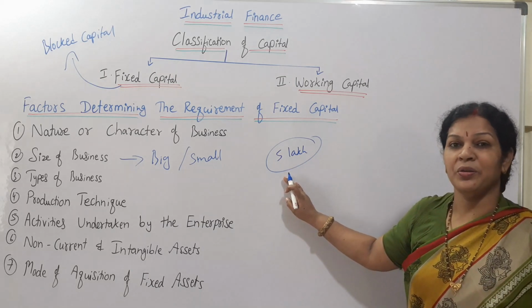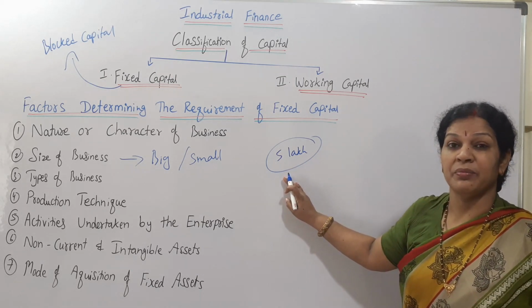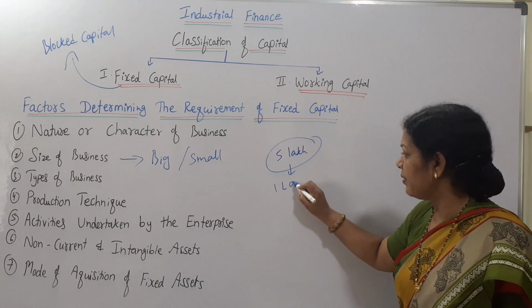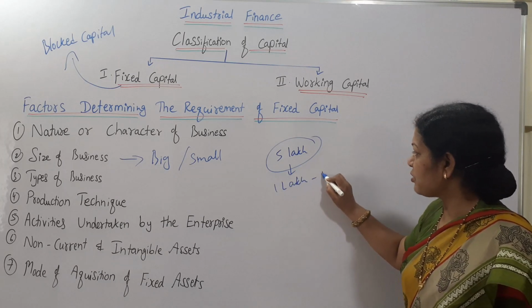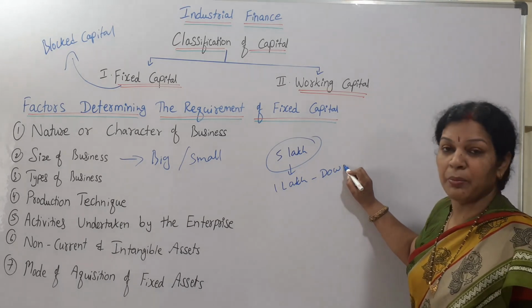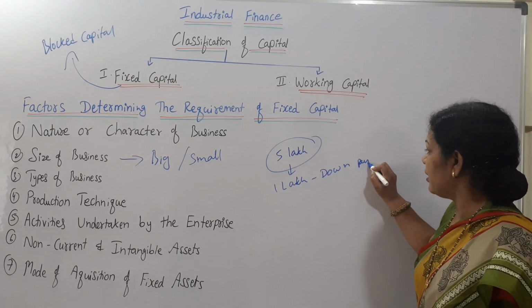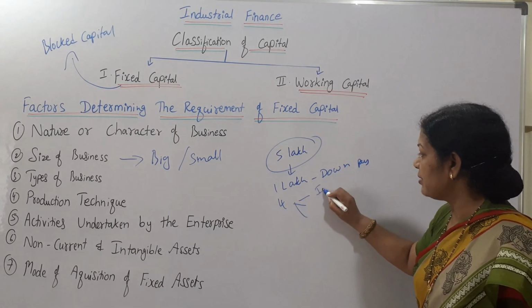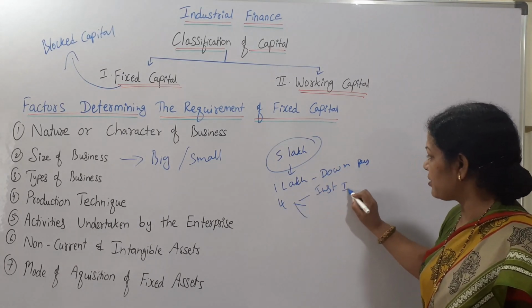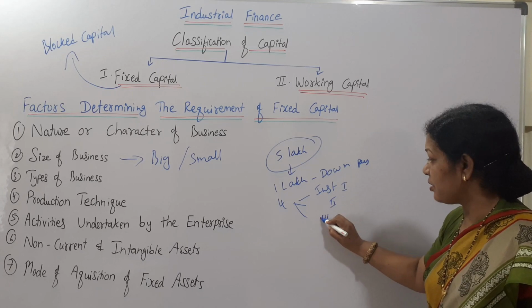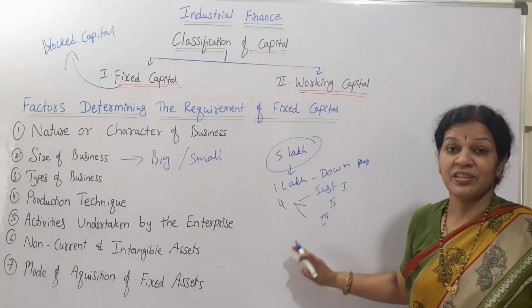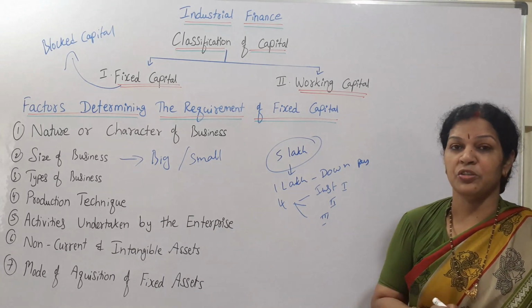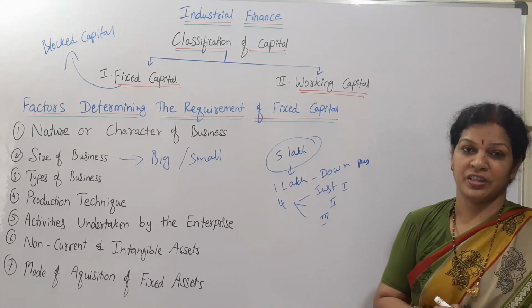Say I don't want to spend that much at a time, then I pay only 1 lakh as down payment or initial amount, then the rest of the 4 lakh installment-wise: first installment, second installment, third installment. In such cases the burden will be less for the organization, so they need to spend less on fixed capital. That's it.